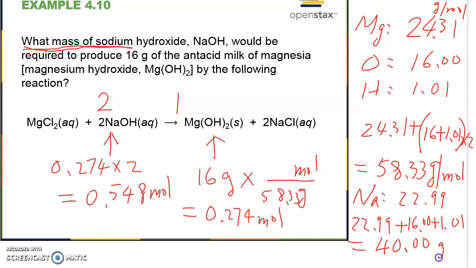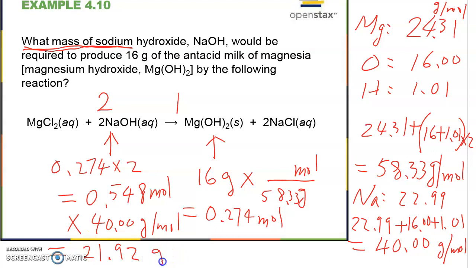Again, the unit will be grams per mole. Okay, so I know the molecular weight or formula weight. So what is in grams if I have 0.548 moles? We just have to multiply this number by 40.00 grams per mole. So the mole can cancel out. What I will have is 21.92.